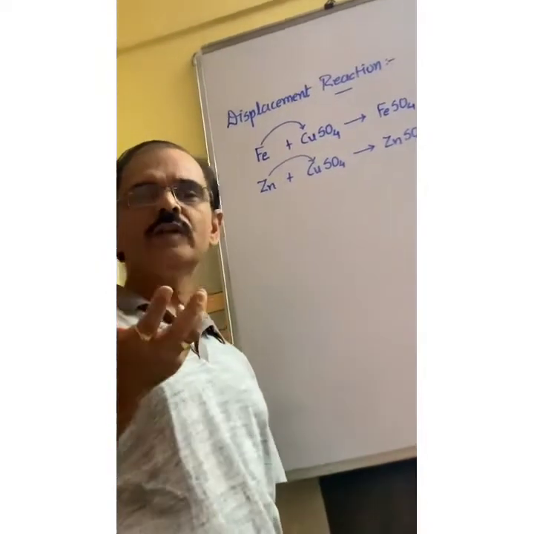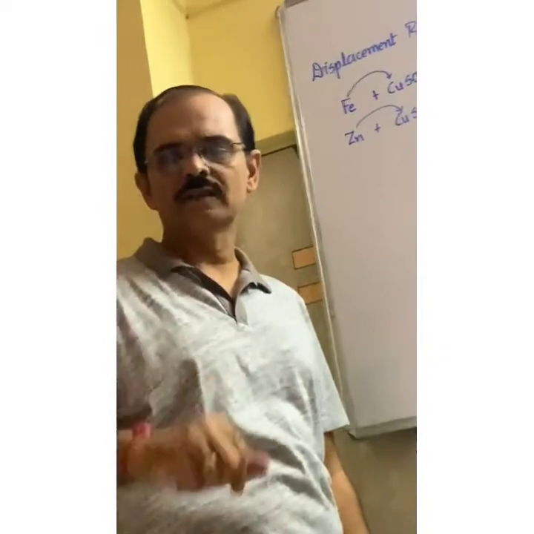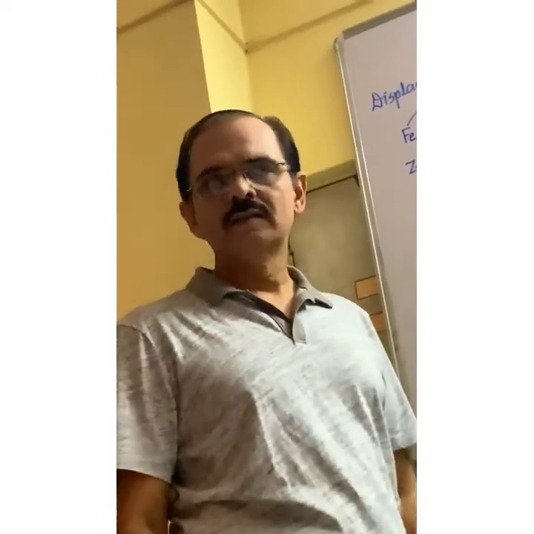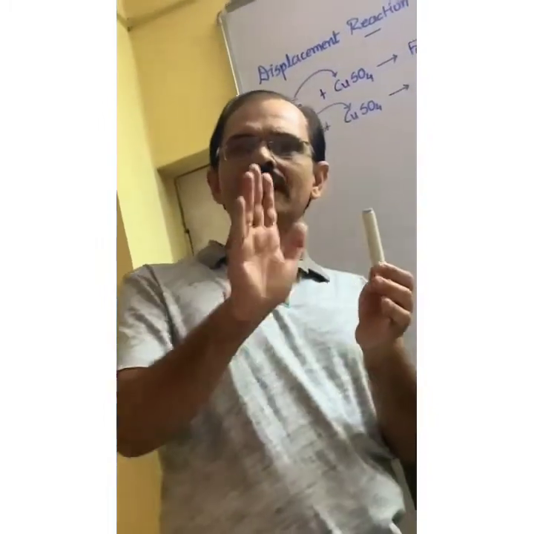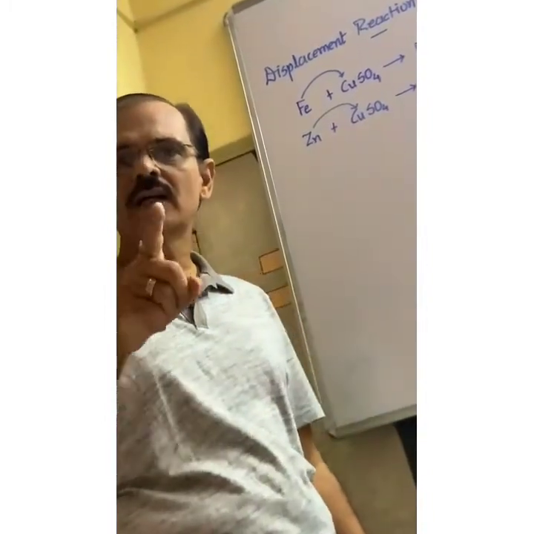That means the blue vitriol, blue color copper sulfate solution, changes into green color. It shows that displacement occurred. Now the iron nail is covered with copper. The black color of the iron nail is not seen. You can see the red color of copper on the iron nail.